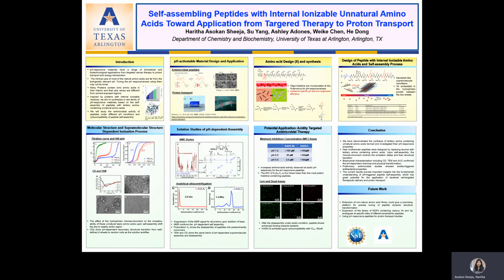So, for the future work, we are planning to extend the unnatural amino acid library and we'll also be expanding the library of MDPs containing various XB and XP analogs at different sites of different amphiphilic peptides. And we'll also be studying the pH responsiveness of these peptides. We'll also use pH responsive peptides for proton transport studies.